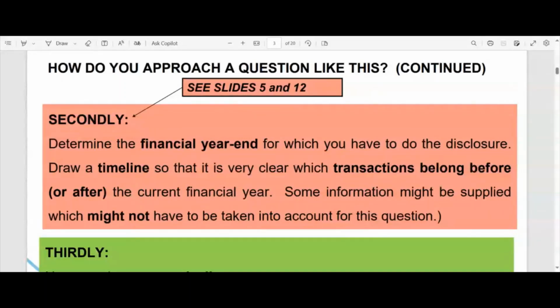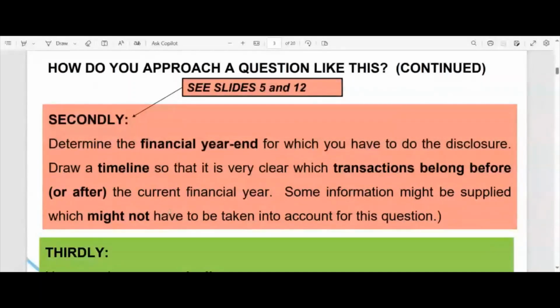right? So you have to know when the year end is, and that you will also normally find probably in the very first paragraph of the question. And when you get to the required section, it will normally also indicate there for the year ended whatever the date is, right? So there are multiple sources of the financial year end in the question, but make sure that you know where that is.